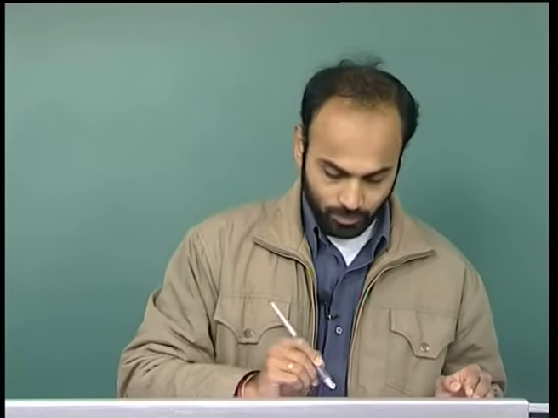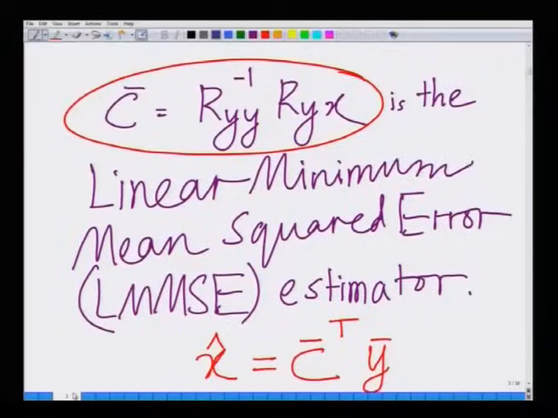In the last lecture, we had gone over the MMSE receiver. In fact, we said that it is the LMMSE receiver, that is the linear minimum mean squared error receiver for a wireless communication system. We said that the beamforming vector for the LMMSE receiver is given as R_YY inverse R_YX, where R_YX is the cross correlation between Y and X. R_YY is the correlation of the vector Y.